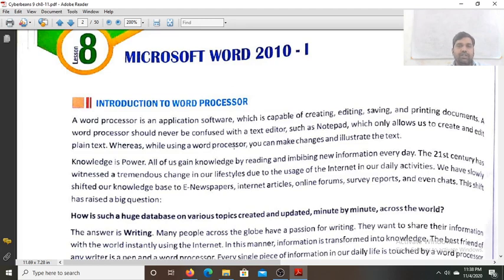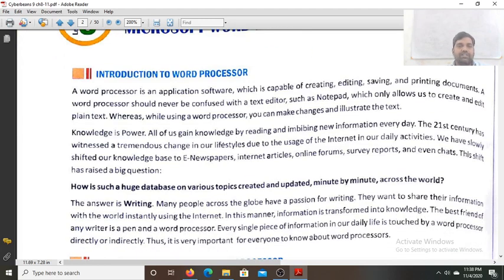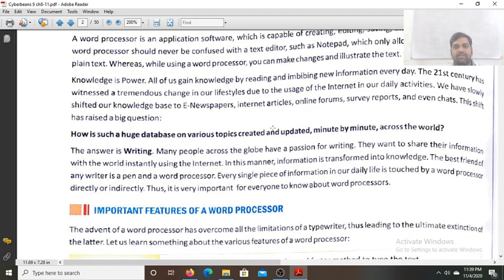Now, see, knowledge is power, and all of us gain knowledge by reading and imbibing new information every day. This 21st century has witnessed a tremendous change in our lifestyle due to the use of the internet in our daily activities. We have slowly shifted our knowledge base to electronic newspapers, internet articles, online forums, survey reports, and even chats. This shift has raised a big question: how is such a huge database on various topics created and updated minute by minute across the world?